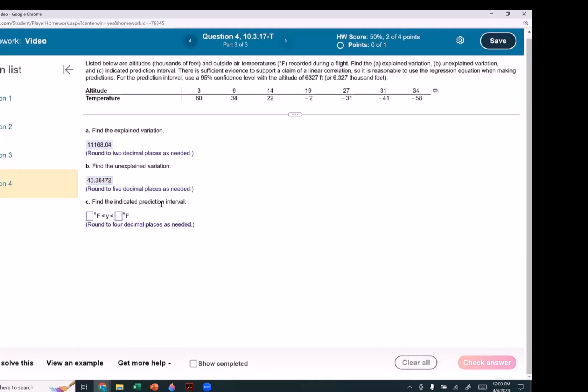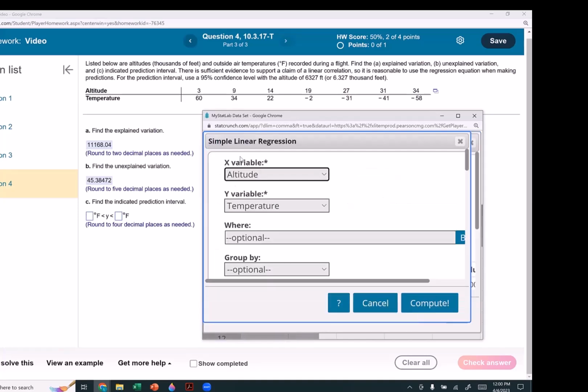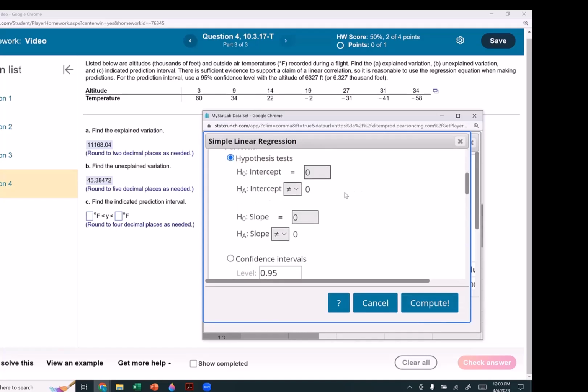Find the indicated prediction interval. Use 95% confidence level and the altitude of 6,327, or 6.327 thousand feet, because the altitude is in thousands of feet. We go back here to edit, and we don't need to edit any of that.